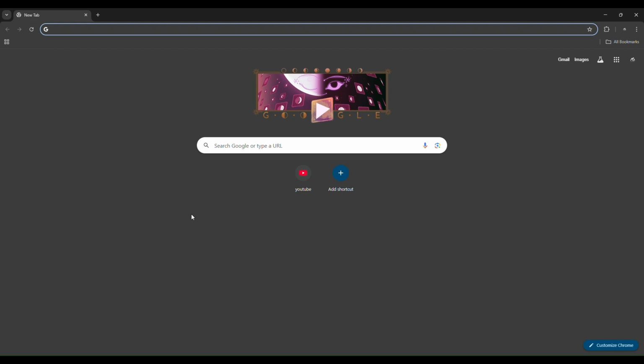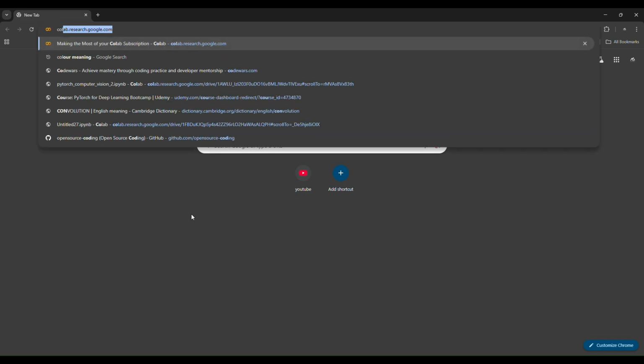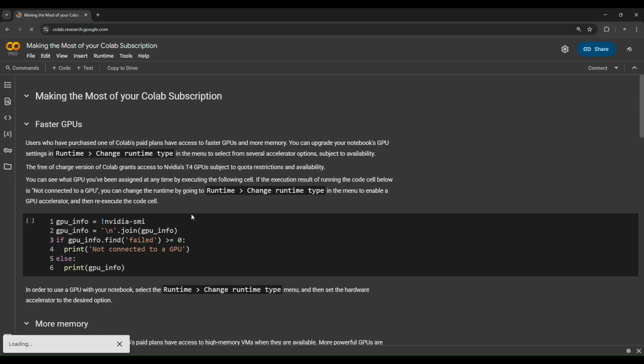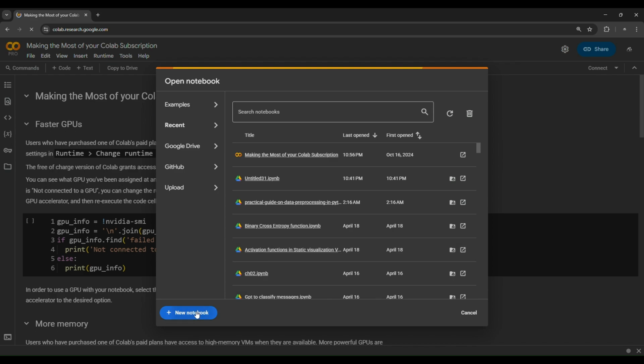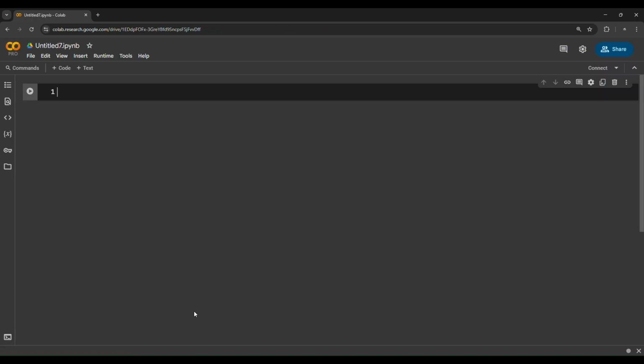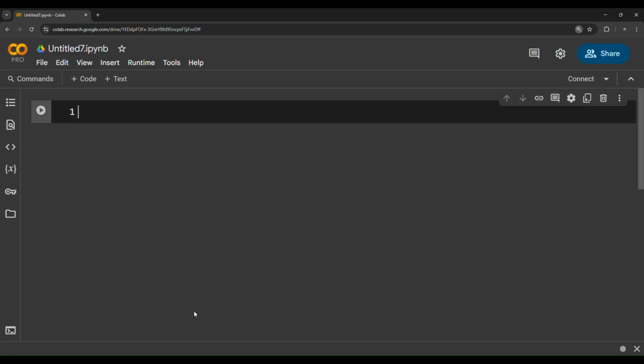So first of all we need to go to Google Colab. So we have to write colab.research.google.com, and then we have to choose new notebook. Now the first thing we need to do is rename this notebook, for example, to FashionMNIST project, and then we have to connect to Google's runtime computer, and then wait until it connects.